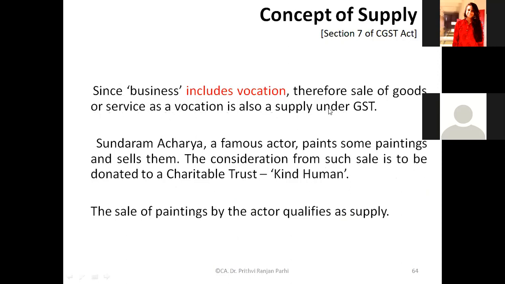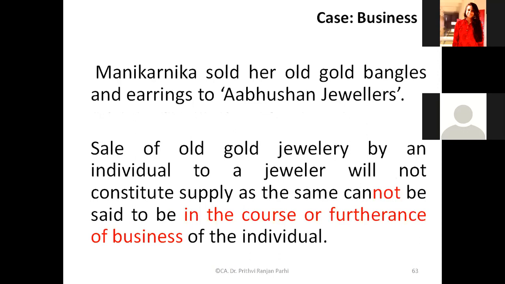Now, let me tell you one more example. Let us say a particular politician has done some painting. Understood? He has done some painting and he auctioned or sold these paintings. And whatever money he got, he donated that money to a charitable trust.